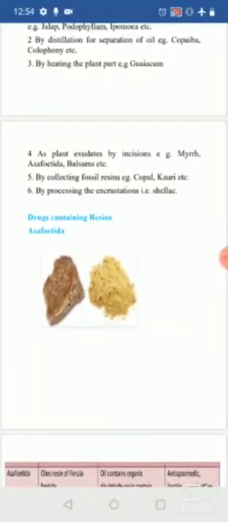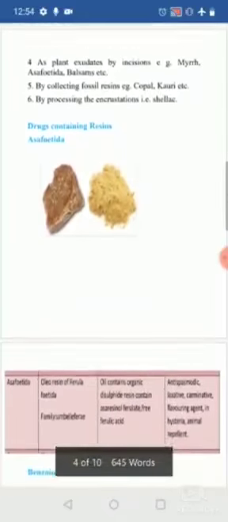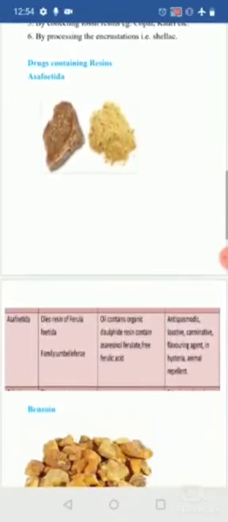The first is asafoetida, or hing. When coming to the biological source of asafoetida or hing, it is the oleoresin obtained from the plant Ferula foetida regel, belonging to the family Umbelliferae. Coming to the chemical constituents, it contains resin. Along with that it contains organic disulfide, resin containing asaresinol, and free ferulic acid.